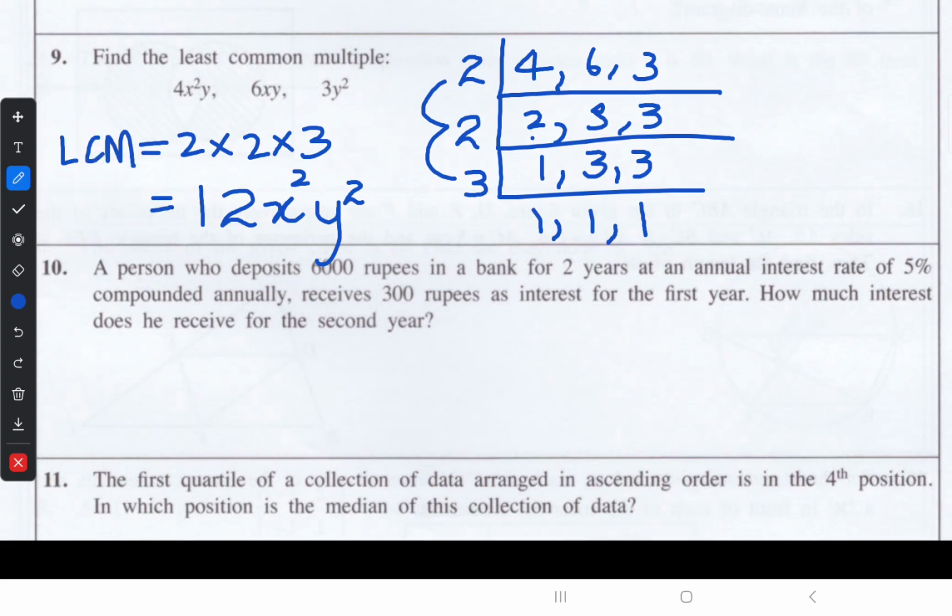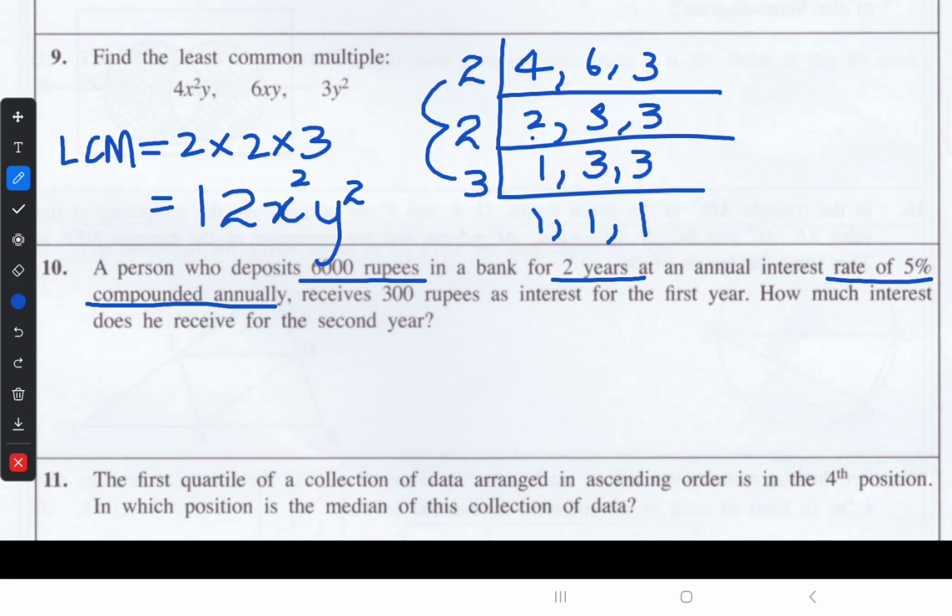Next question: a person deposits 6,000 rupees in a bank for 2 years at an annual interest rate of 5% compounded annually. This is the keyword, compound interest. He receives 300 rupees as interest for the first year.